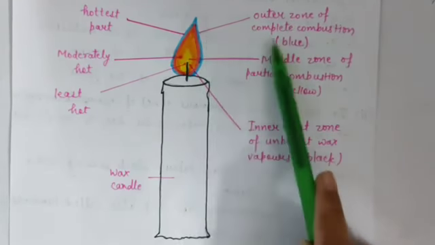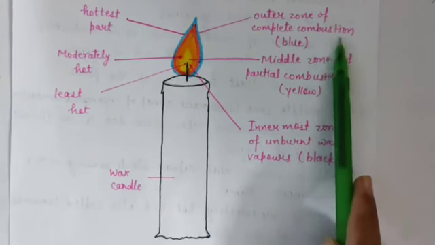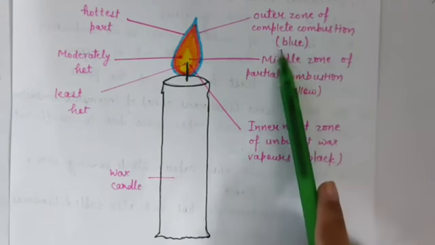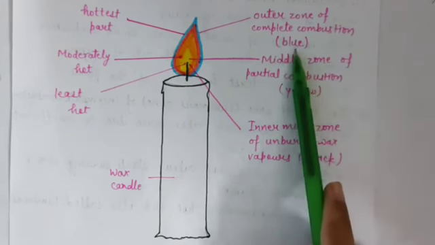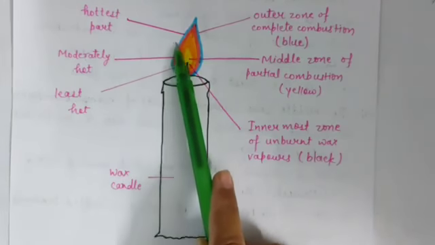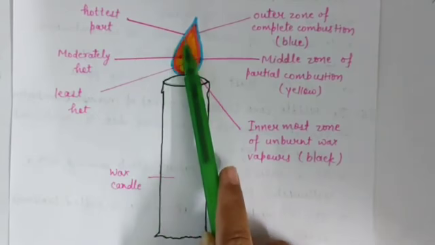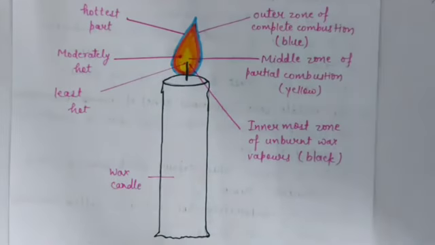In this zone, complete combustion of wax vapor takes place with a blue colored flame, and it is the hottest region of the candle flame. So this is all about the zones of a flame.